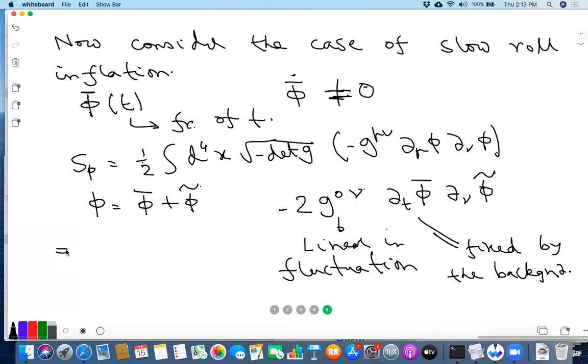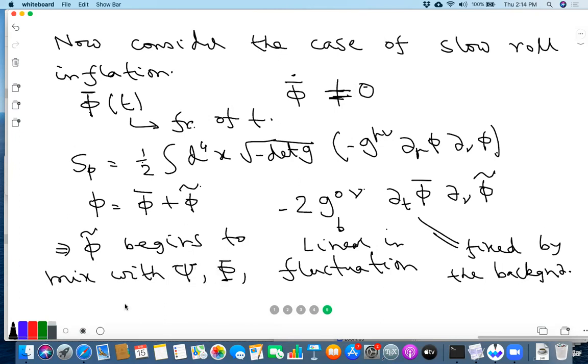Okay. So which means that phi tilde begins to mix with psi, phi, E and B, the scalar modes of the metric. Right? The same argument that we gave earlier can be used to show that there is no mixing with the vector and the tensor modes, but there can be mixing with the scalar modes. So now the analysis becomes more complicated because you have to take into account this possible mixing between phi tilde and other modes. Is this clear?